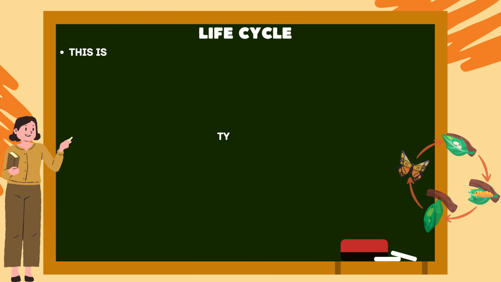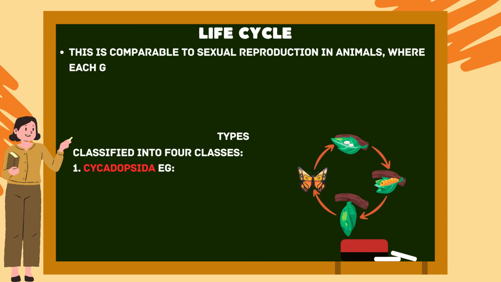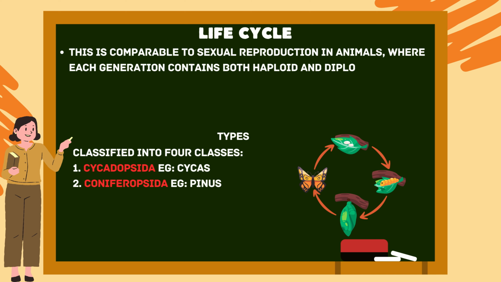Life cycle. This is comparable to sexual reproduction in animals, where each generation contains both haploid and diploid cells. There are two phases, diploid and haploid, with some exhibiting alternation of generations, where the haploid phase and the diploid phase alternate.